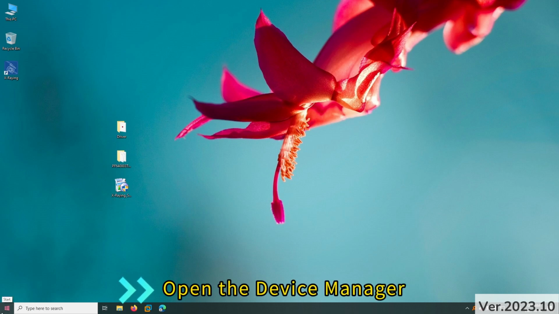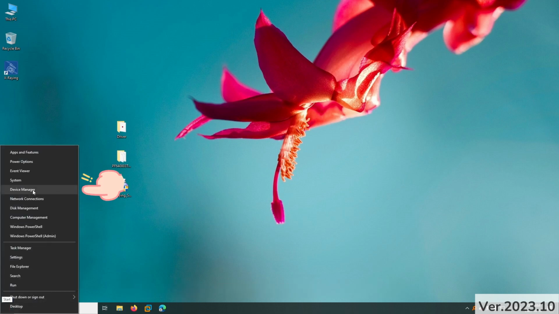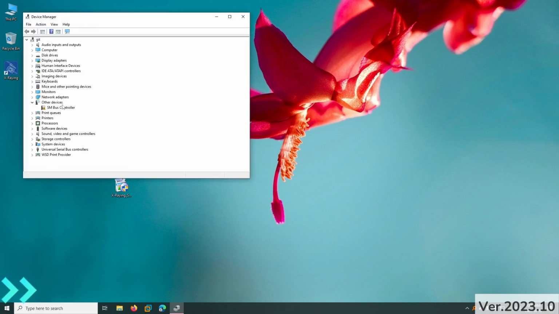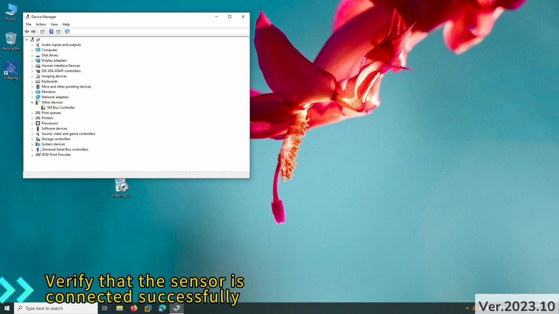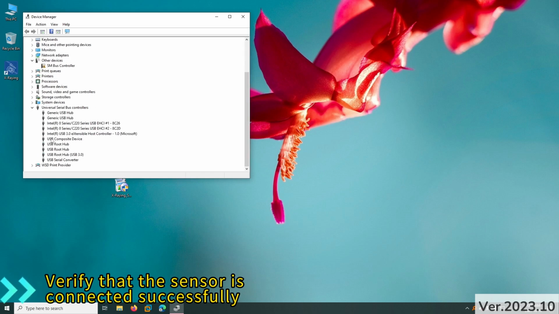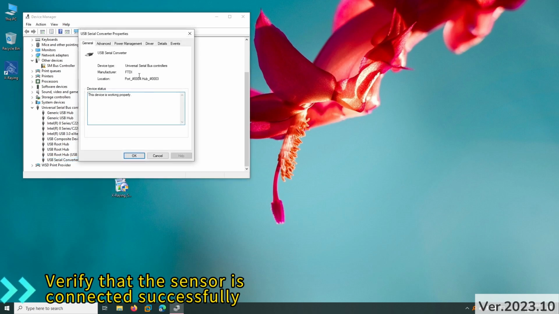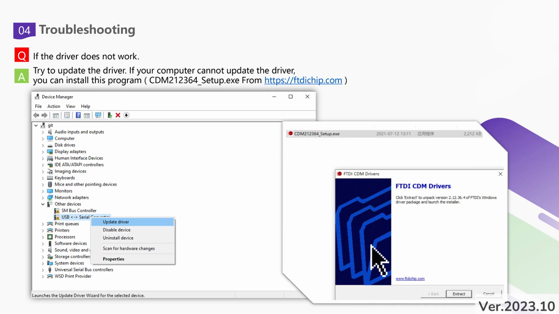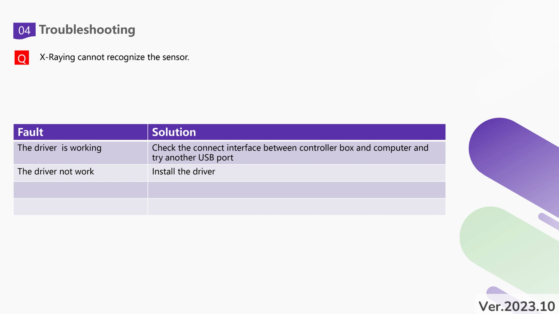Open Device Manager. Check to see if this device is available. This device proves that the sensor is successfully connected to the computer. If the device is not found, please see the solution at the end of this video.